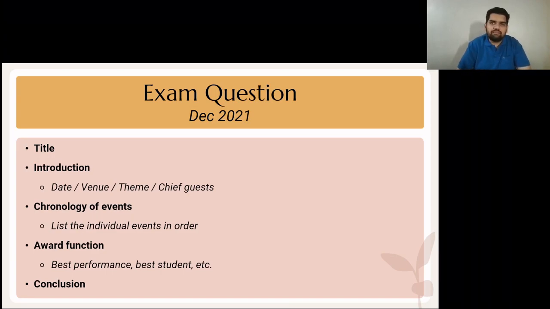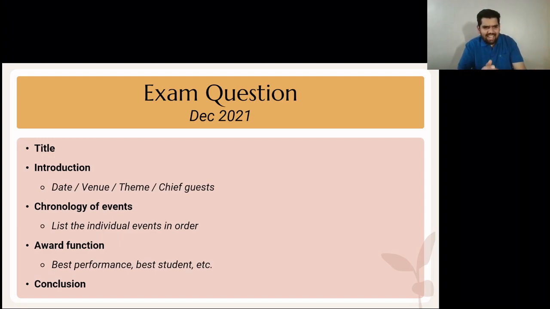Then you have the chronology, the individual events listed in order of occurrence. जैसे जैसे वो इवेंट्स हुए हैं उनको उसी ऑर्डर में लिस्ट करना है. We'll come back to this in a moment. Then you have the award function. Your awards might be something like best performance, best student, best class, and so on and so forth. And then you have a conclusion. अब ऐसे इवेंट्स में जब कंक्लूजन की बात होती है, so there's usually a vote of thanks delivered by the principal or the director of the institute and so on. So you can add a few statements about that.